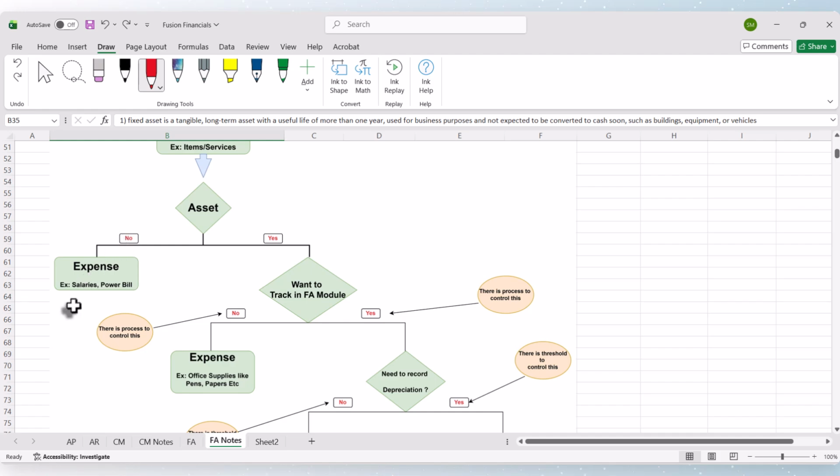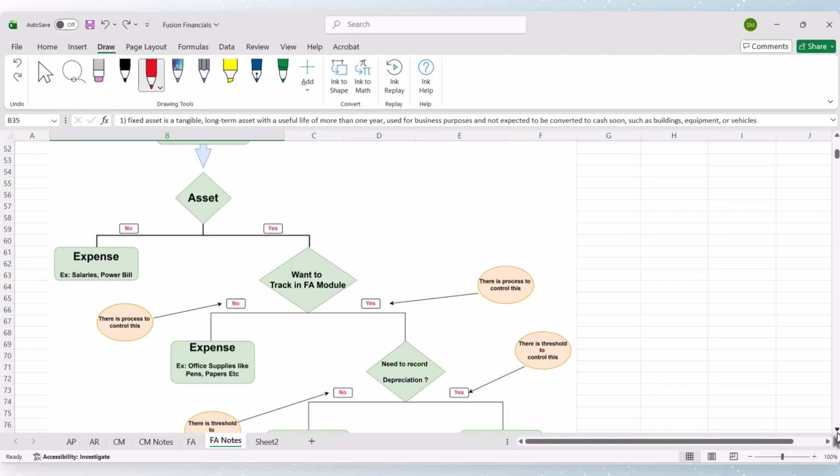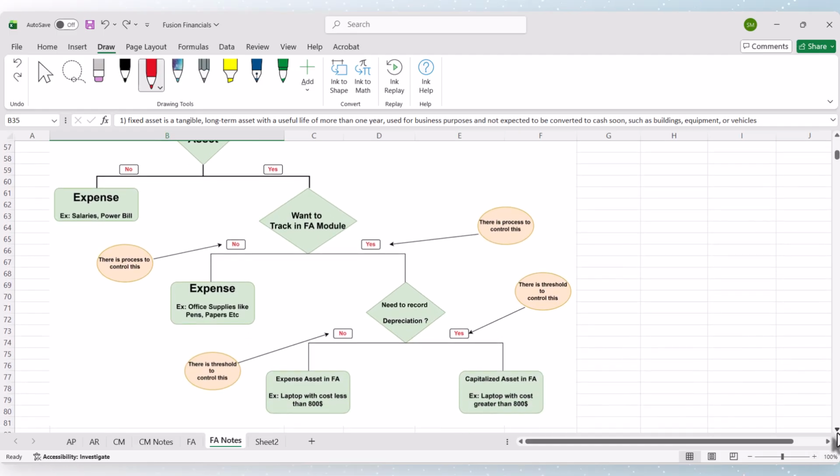In the not an asset case, like we have seen, there is paying salaries for the employees or a power bill. If it is an asset, then we have a question: should we track that in the fixed asset module in the Oracle Fusion instance? Here also we have two options. Even if it satisfies the asset conditions and asset definition characteristics, we may want to track it in the FA module, or we may not want to track it in the FA module.